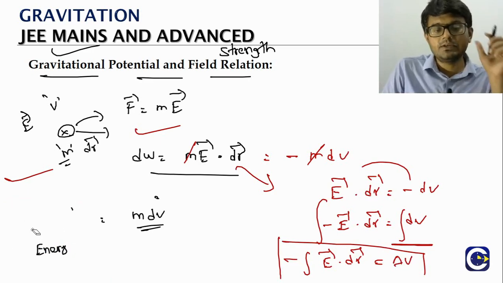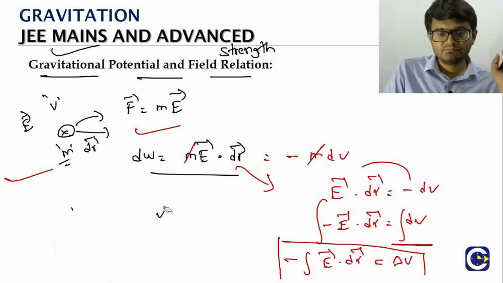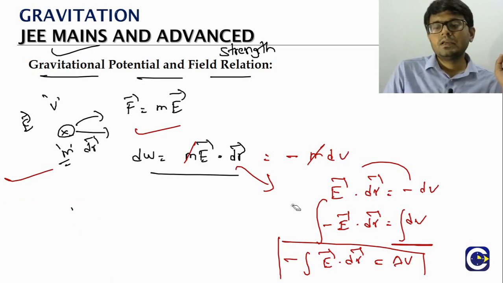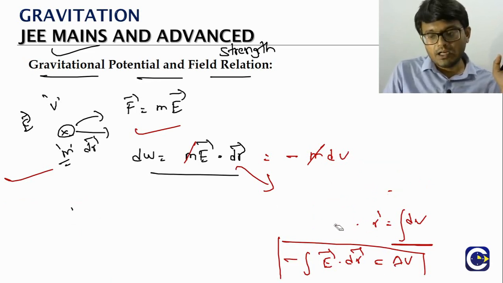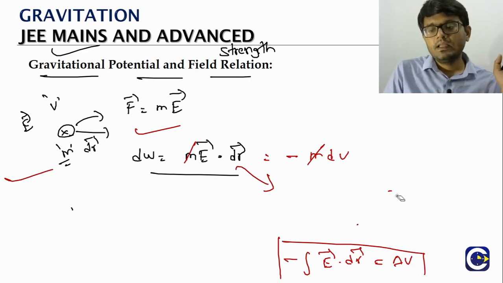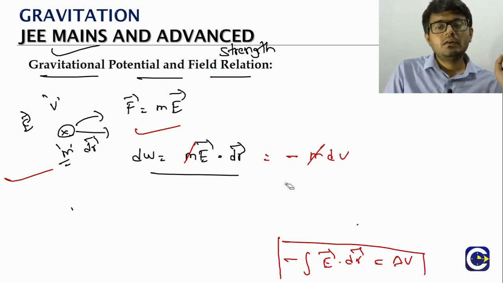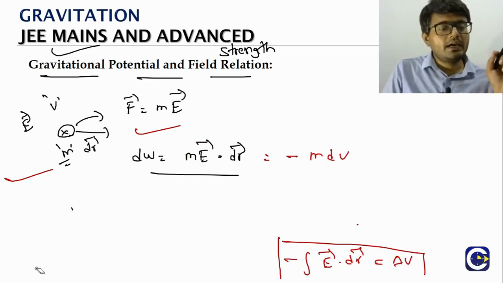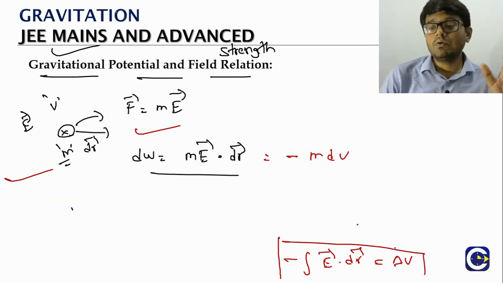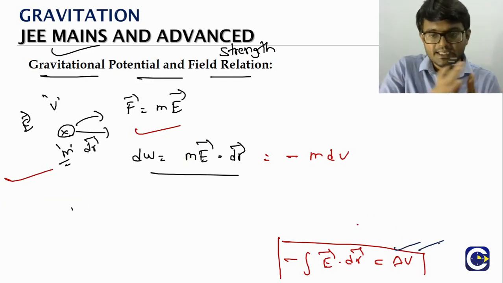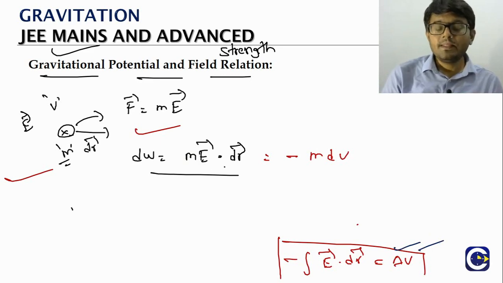So this is what I called result 1. I said we'll see two results, right? This is result 1. What is result 1? This will be used when you have the field strength formula, like E bar given to us. Then the negative of the integral of E dot dr bar will give us the overall change in the gravitational potential. This is relation 1. Now we will see relation 2.